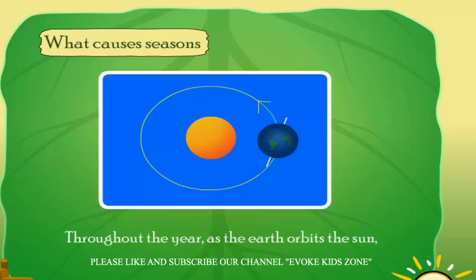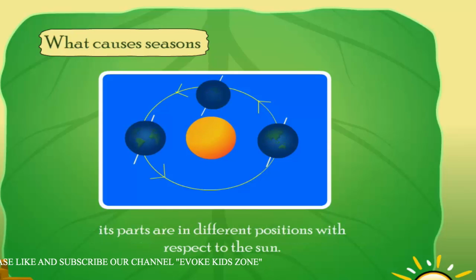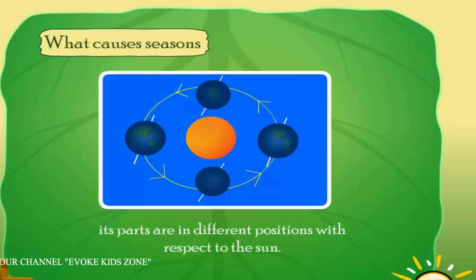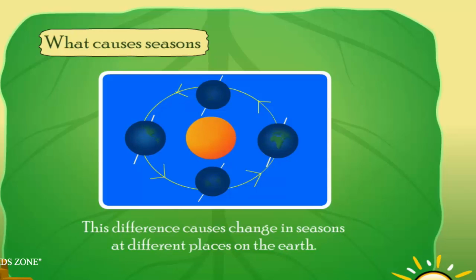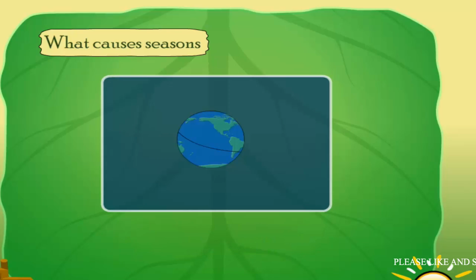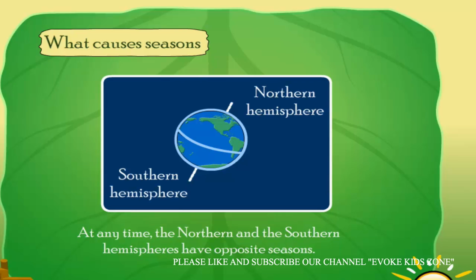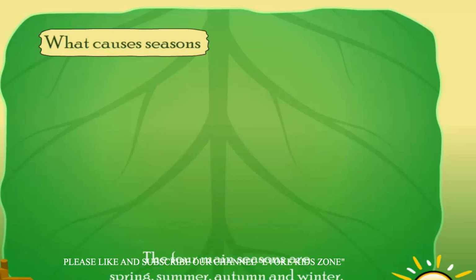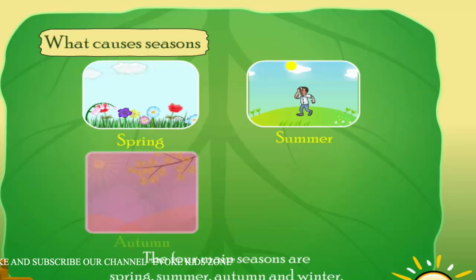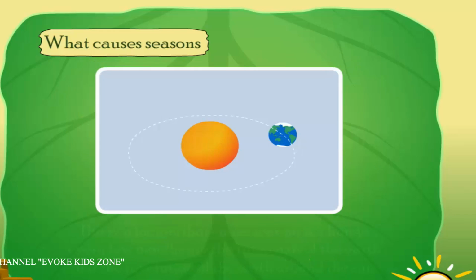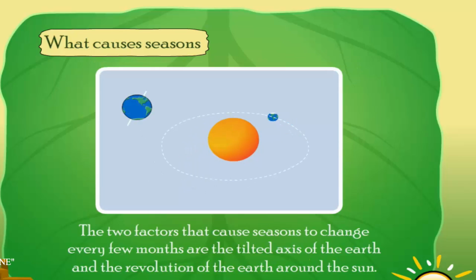Throughout the year, as the earth orbits the sun, its paths are in different positions with respect to the sun. This difference causes change in seasons at different places on the earth. At any time, the northern and the southern hemispheres have opposite seasons. The four main seasons are spring, summer, autumn, and winter. The two factors that cause seasons to change every few months are the tilted axis of the earth and the revolution of the earth around the sun.